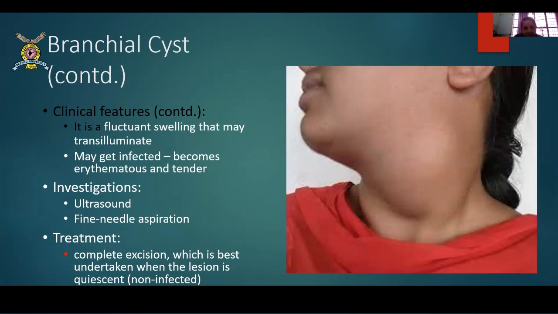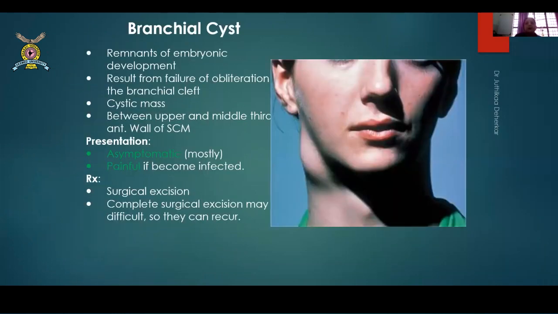Treatment is complete excision, which is done best when it is in the non-infected stage. If it is in the infected stage, first treat it with antibiotics, let the infection settle, and then remove the entire branchial cyst. Okay, this is another branchial cyst swelling, which is usually classical between the upper and the middle portion, the midpoint of the sternocleidomastoid. Okay, so a brief again. Remnant of embryonic development results from failure of obliteration of the branchial cleft. Then a cystic mass-like swelling between the upper and middle third of the anterior border of the sternocleidomastoid. In presentation, usually they are asymptomatic, painful only if infected. Treatment is surgical excision. This is in short the gist of what we spoke.